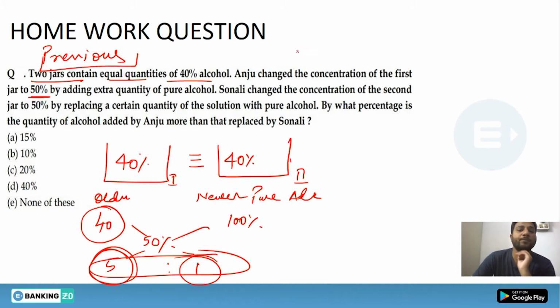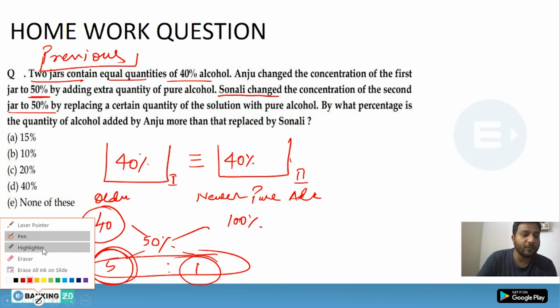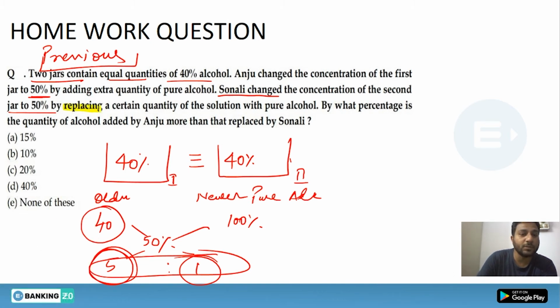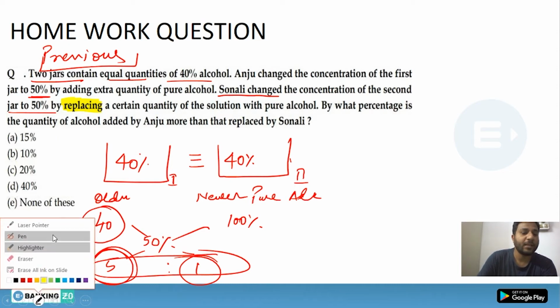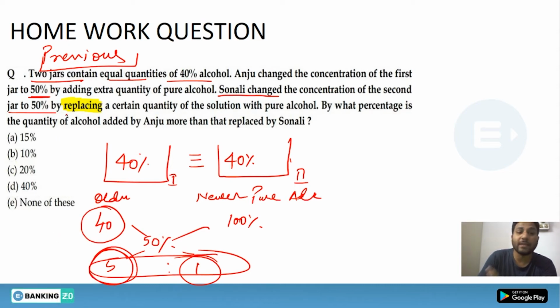Now the next part. Sonali changed the concentration of the second jar to 50% by replacing a certain quantity. So here is the condition. You have to read it very carefully, otherwise you will lose your sheen. The term used here is replacing. That means an X part of the quantity you are replacing with another X quantity of pure alcohol.